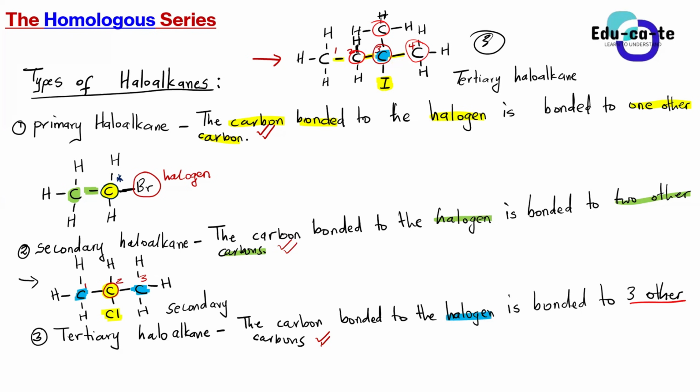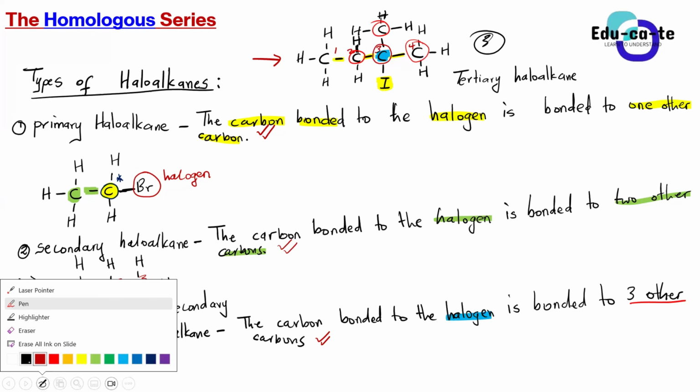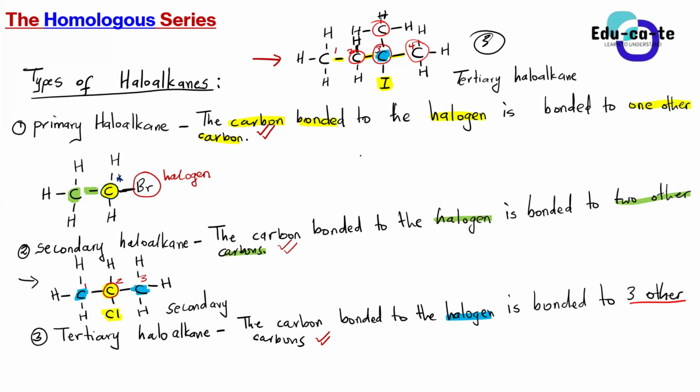All right. So for a haloalkane, we don't usually consider the general formula, because a haloalkane has got a mixture, it has got a halogen as well. But if you want the general formula of a haloalkane, you can say it is CnH2n+1X.